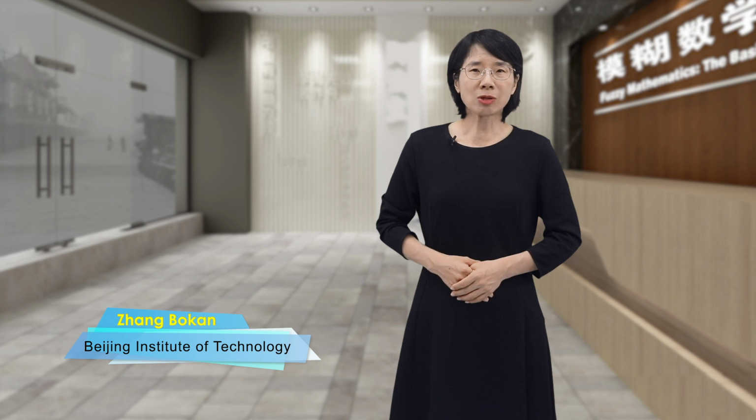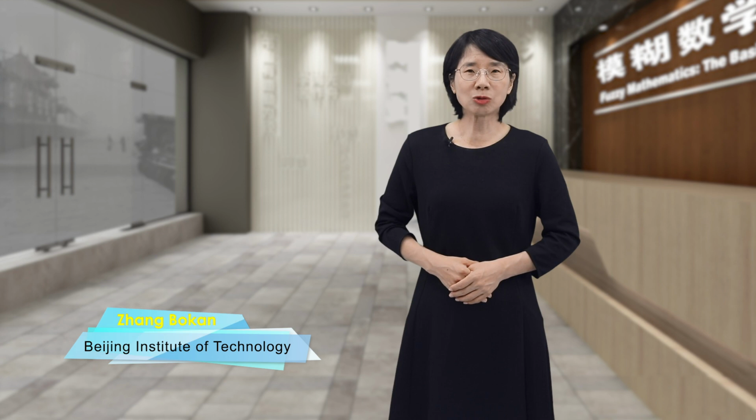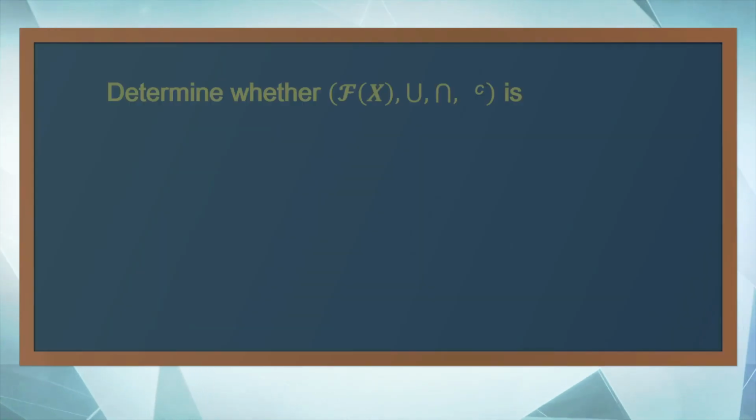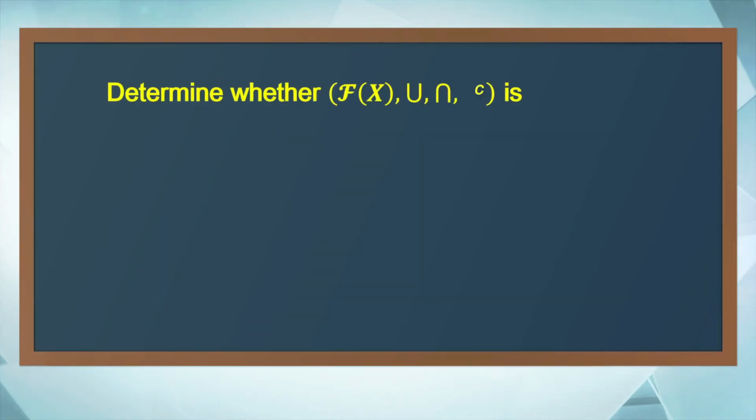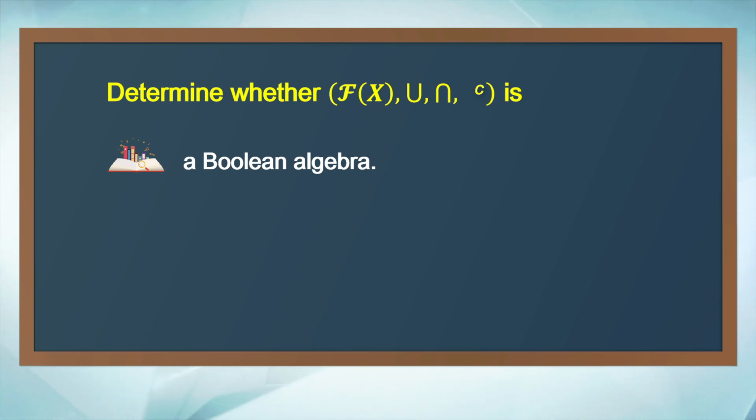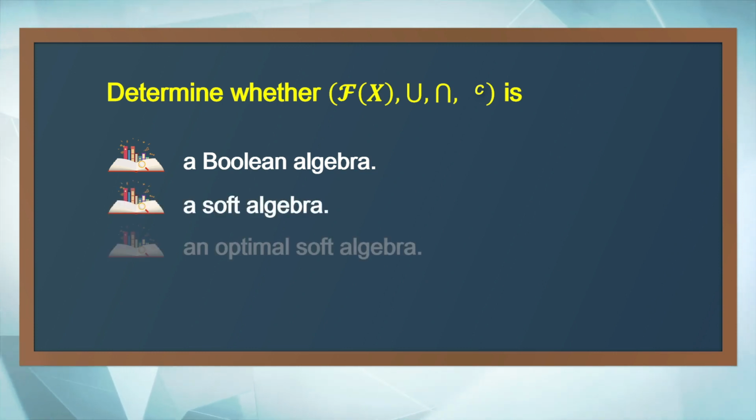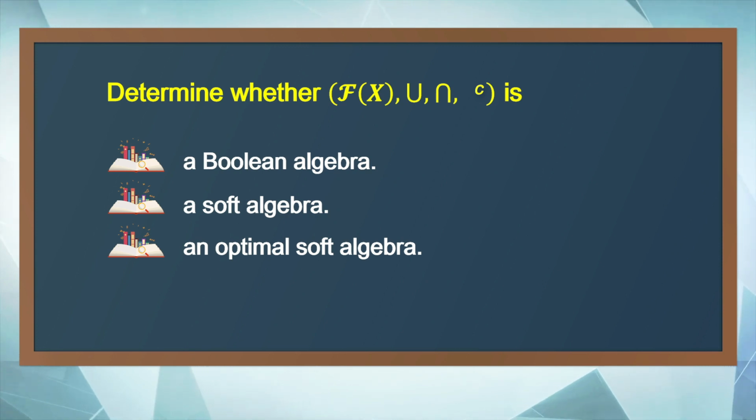And then we talked about the algebraic structures with certain properties. But the discussion wasn't confined to the fuzzy power set or to the closed interval from 0 to 1, but more generally, posets. Now it's time to come back. Determine whether this algebraic structure is a Boolean algebra, a soft algebra, or an optimal soft algebra. We will answer these questions at the end of this lecture.